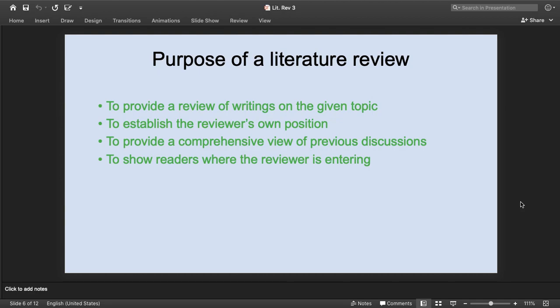The purpose is also to discuss in a comprehensive way what has already been done, so that the reader will understand the gap, where the current researcher is entering. So the research gap is established when we show the purpose of writing the literature review. When these purposes are in our mind, we will be able to write a literature review as good as possible.